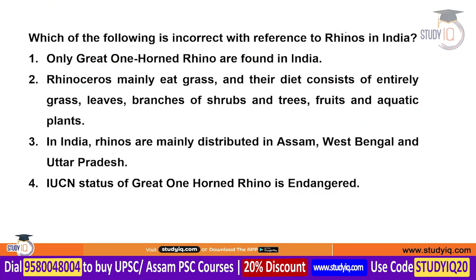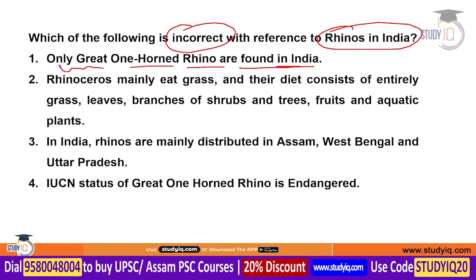Next question is about the rhinos in India. Find the incorrect option with reference to rhinos. First one is only the great one-horned rhino is found in India. Second is rhinoceros mainly eat grass, and their diet consists of grass, leaves, branches of shrubs and trees, fruits and aquatic plants.